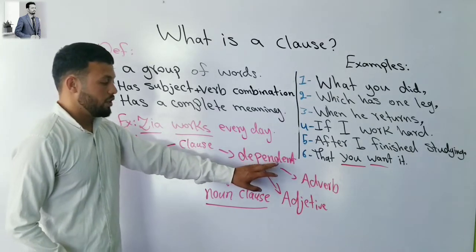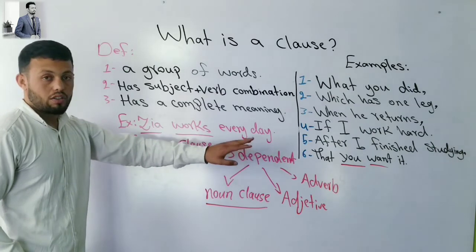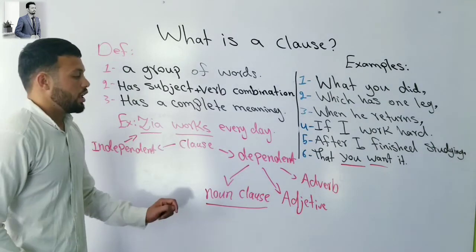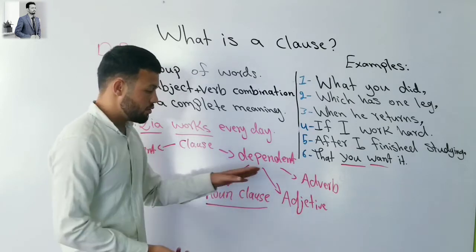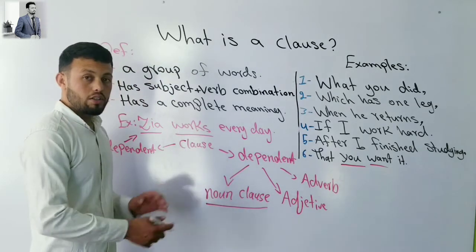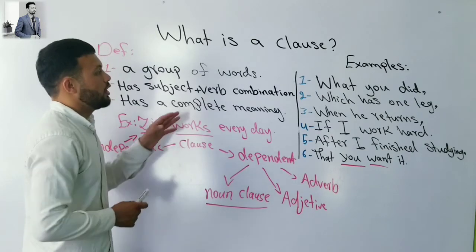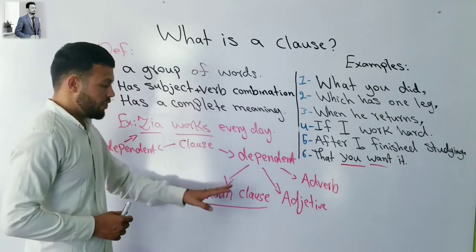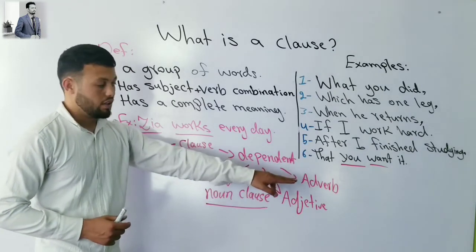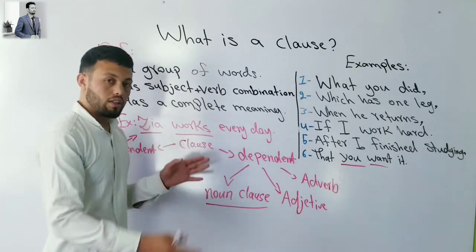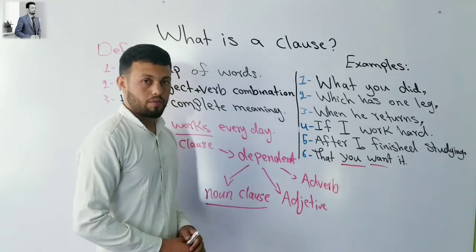But the difference is that a dependent clause cannot have a complete meaning, and it needs an independent clause to make a complete meaning. So this is all about clause today, and we will study noun clause, adjective clause, and adverb clause in another video with definitions and examples.